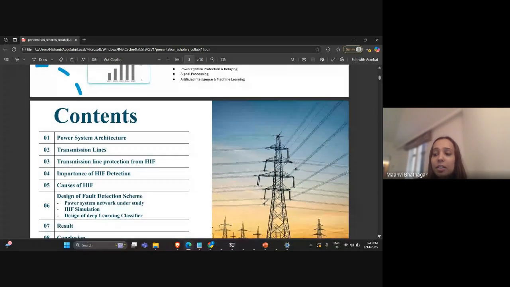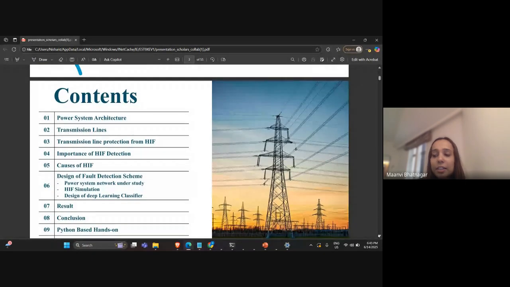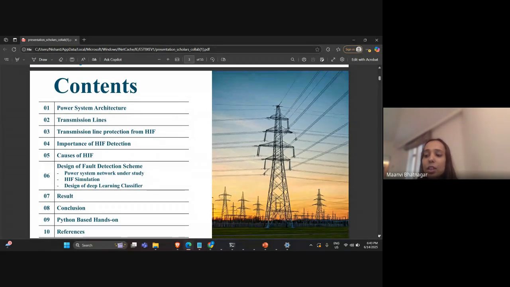Then we will discuss the nature of high impedance faults and why detecting high impedance faults becomes difficult nowadays, and then the proposed deep learning technique that has been utilized for its detection and simulation and the results that were developed, followed by some hands-on implementation using Python.